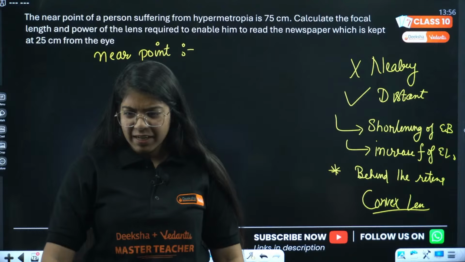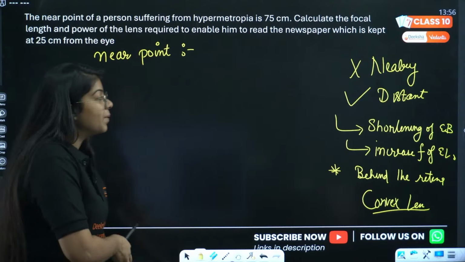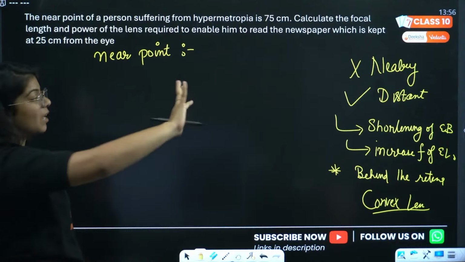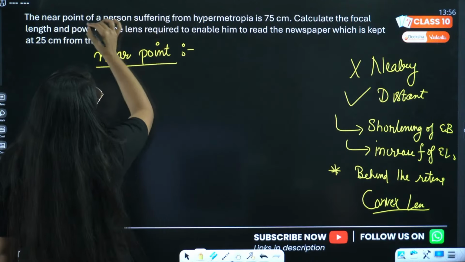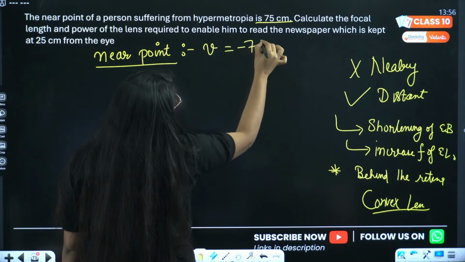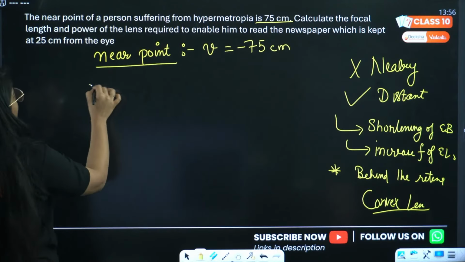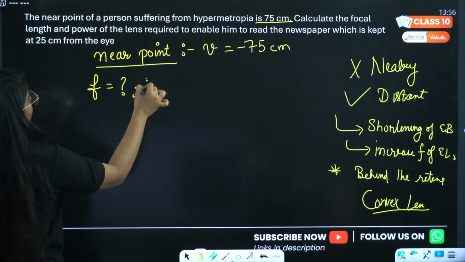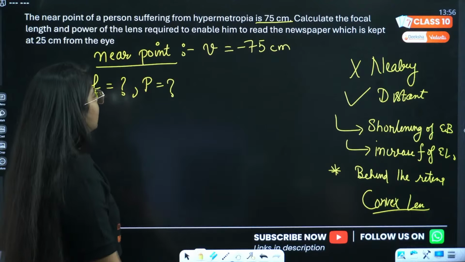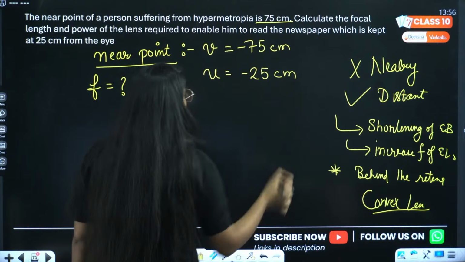Yes, Rukmini, very good. Every time you have numericals like near point, far point, the near point that is given will be your V. So V will be -75 centimeters. Calculate the focal length and power of the lens required to enable him to read a newspaper kept at 25 centimeters. So the newspaper is kept at 25 centimeters, that will be my object distance.